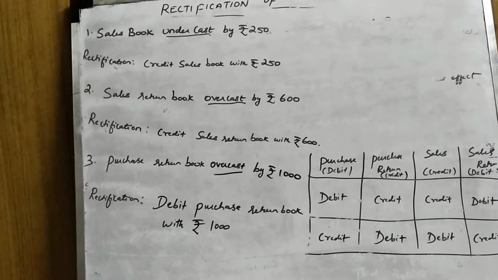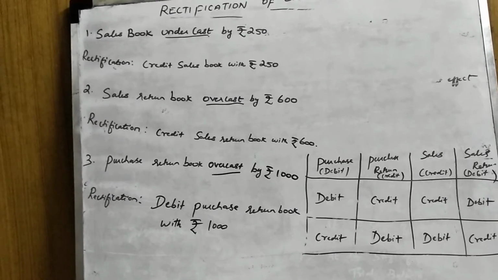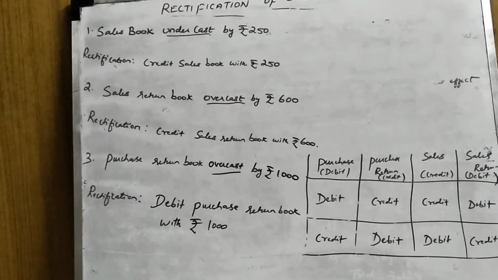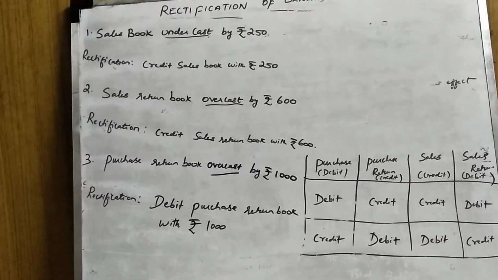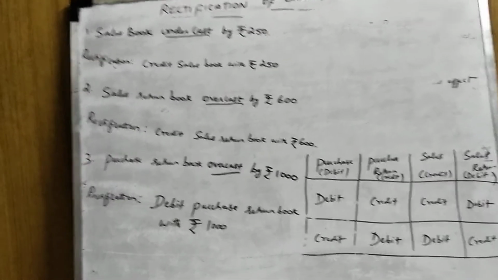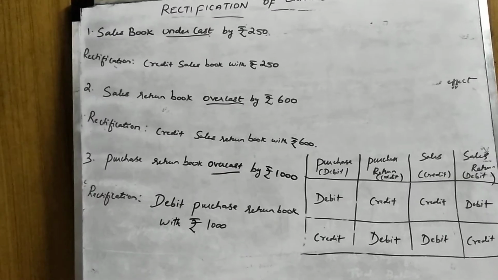Third one, purchase return book overcast by rupees 1000, which is more than the actual. Normally, purchase return book has a credit balance. In case of overcast, you are going to give a debit to it. So rectification will be debit purchase return book with rupees 1000.